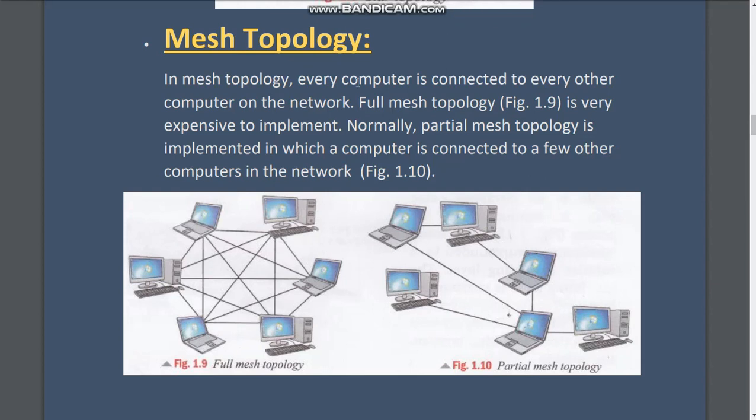In mesh topology, every computer is connected to every other computer on the network. Full mesh topology is very expensive to implement. Normally, partial mesh topology is implemented in which a computer is connected to a few other computers in the network. Normally, we avoid mesh topology. The most famous topologies are bus topologies, star topologies, etc.